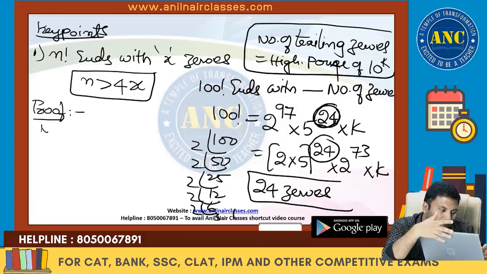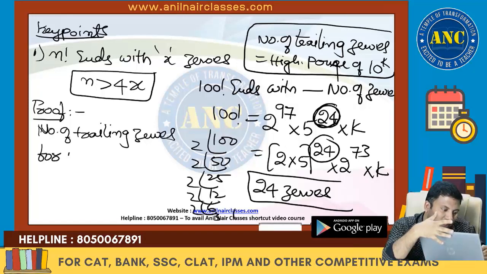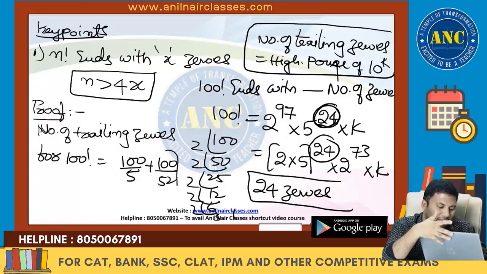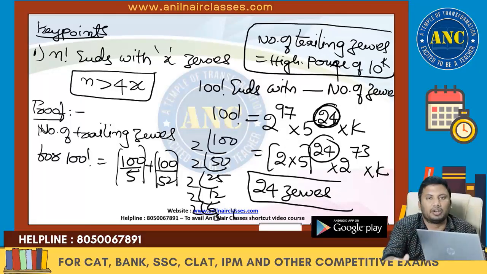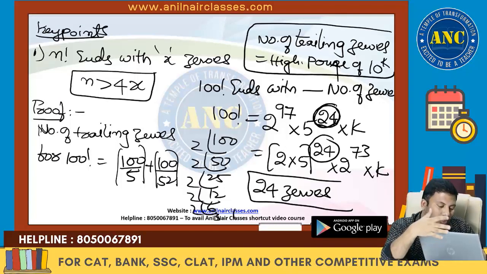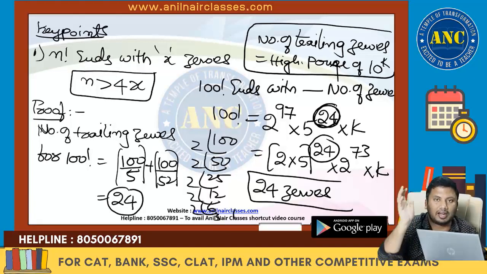So the number of trailing zeros for 100 factorial is, first I divide 100 by 5, then I divide 100 by 25. If you get any decimals, ignore the decimals. What am I doing? 100 by 5: there are 20 multiples of 5. And any multiple of 25 is also a multiple of 5. So 20 plus 4 is 24. This is what we are doing for 100 factorial.